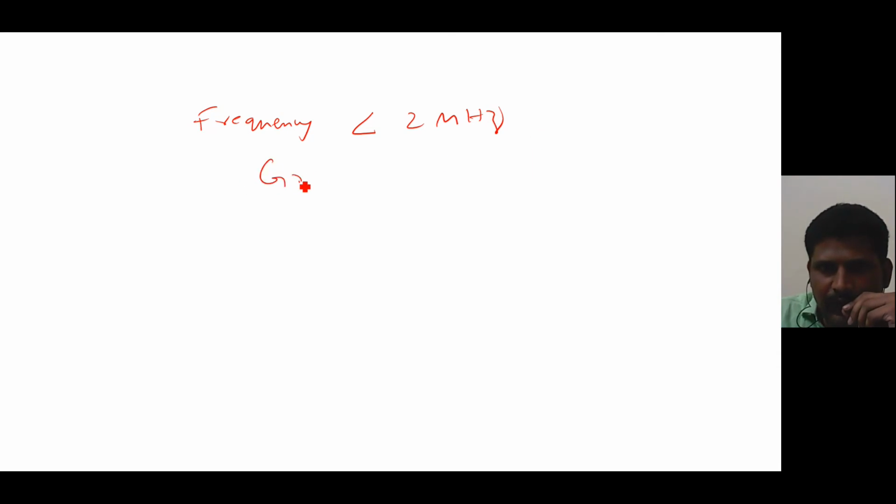We have already told that any signal with frequency less than 2 megahertz, I can transmit using ground wave propagation.